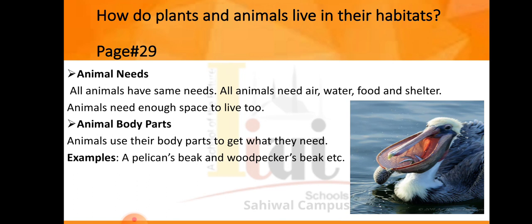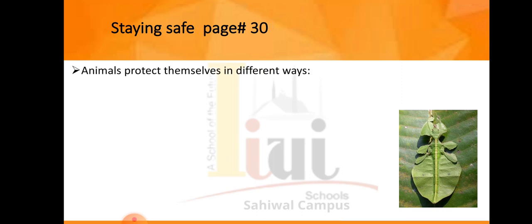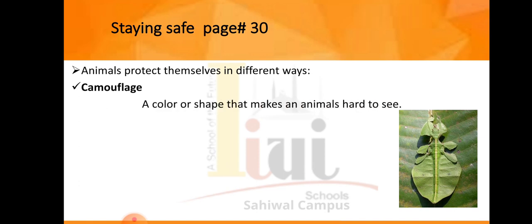Now turn the page of your book and come to the page number 30. On page number 30 you will learn about a new term that is totally different, that term is camouflage. The point name is staying safe. Animals protect themselves in different ways. Some animals have camouflage. Camouflage is a color or shape that makes an animal hard to see.